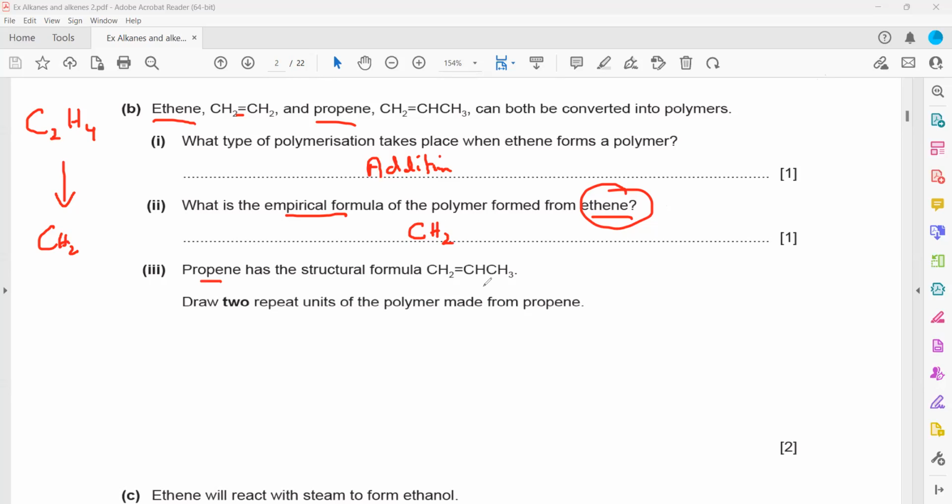Then propene has a structural formula of CH2, CH and CH3. Draw the 2 repeat units of the polymer. Remember one thing, whenever we want to draw a polymer, we usually rearrange the structure to make a monomer. So our monomer should appear like letter H. So here we have propene. As I mentioned, the structure of propene is CH2, double bond, CH, and then CH3.